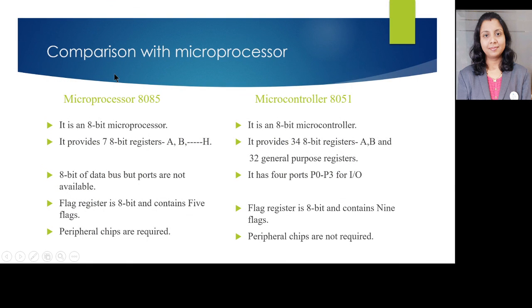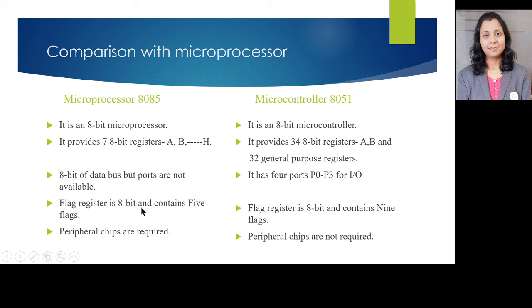So next we can see here the comparison of microprocessor 8085 and microcontroller 8051. Microprocessor 8085 is an 8-bit microprocessor. Here microcontroller 8051 is also an 8-bit microcontroller. The 8085 provides 7 8-bit registers, that is A, B, C, D, E, H, L, and the 8051 provides 34 8-bit registers, that is A, B and 32 general purpose registers, total of 34. 8-bit data bus, but ports are not available in 8085. 8051 has 4 ports, P0, P1, P2, P3 for I/O operations.